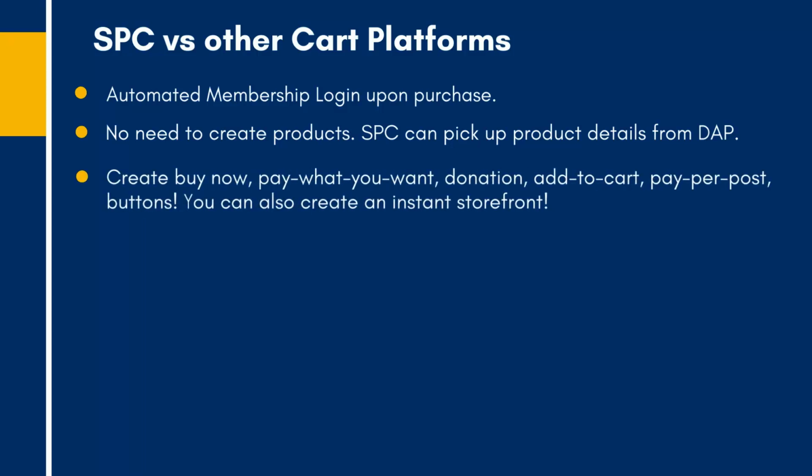SPC is one of the very few shopping cart platforms that supports all types of payment buttons, from a buy now button where you can sell individual products, to a pay what you want button where your users can decide what they want to pay for your product or service, and you can set a minimum amount. They have to at least pay the minimum amount for your product or service. SPC supports a donation button, add to cart buttons where users can add multiple items to the cart and check out all of those products at once.